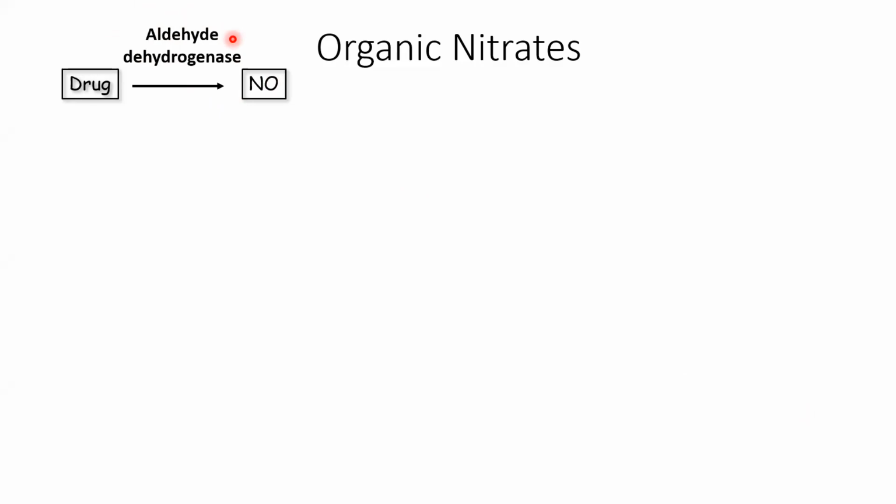That is releasing aldehyde dehydrogenase enzyme, which is metabolizing all these organic nitrates and releasing nitric oxide. Can anyone tell me, what's the role of nitric oxide? Vasodilation. Vasodilation, perfect. It is endothelium derived relaxing factor.